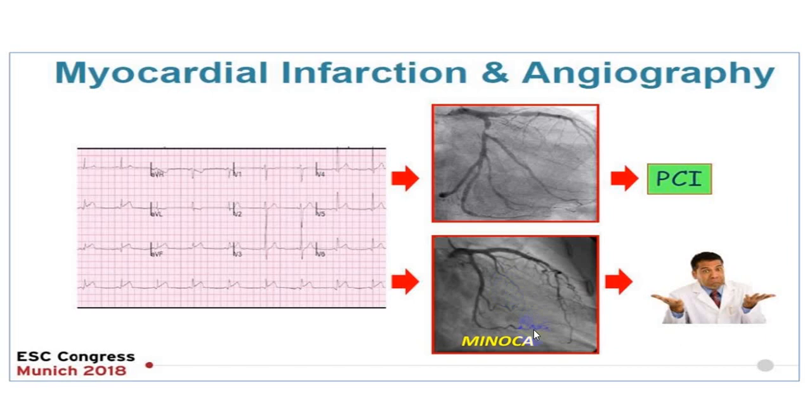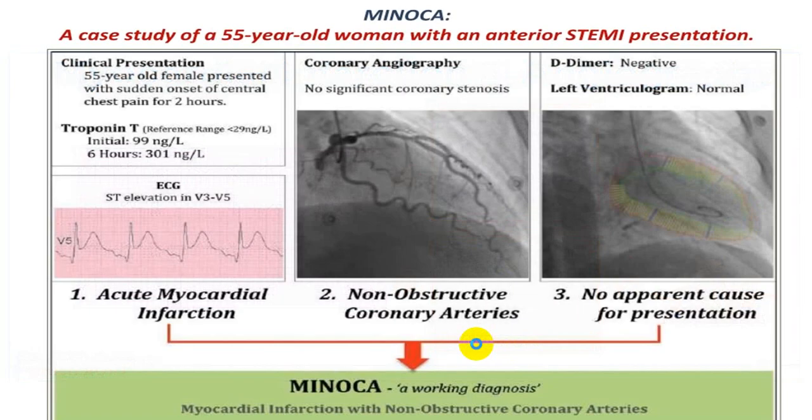It is extremely difficult to label a coronary artery involvement, and that we label as MINOCA. So in MINOCA troponin is elevated, there is ST segment elevation, and there is no obstruction in the coronary artery on angiography. That is very typical. By and large, the angiography is reported as normal.